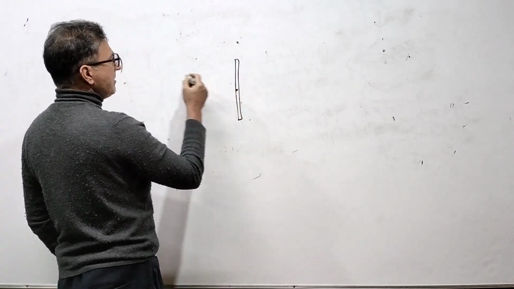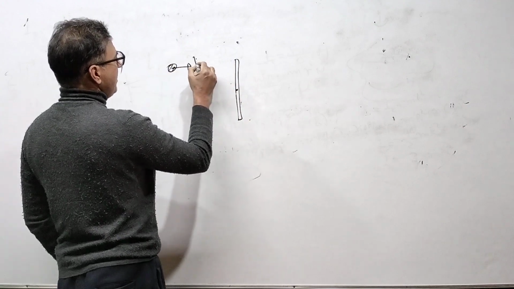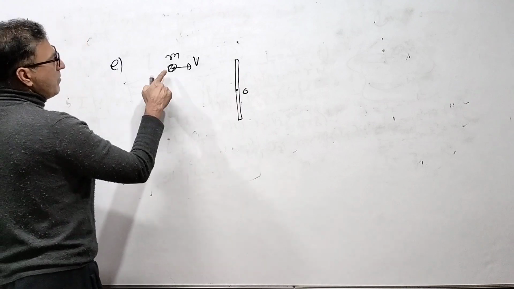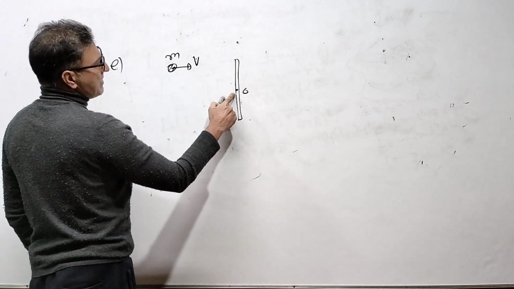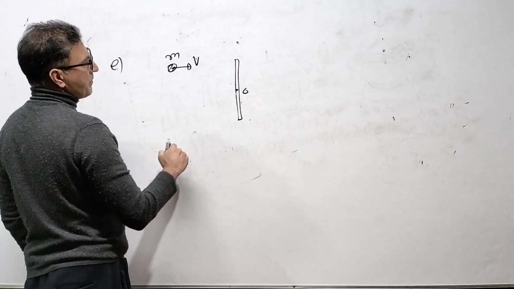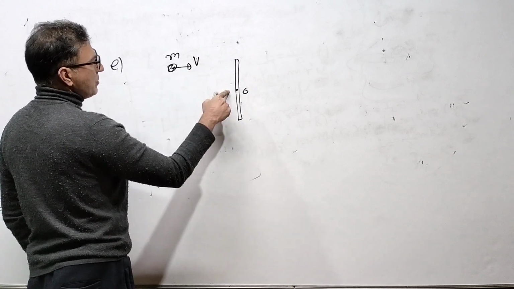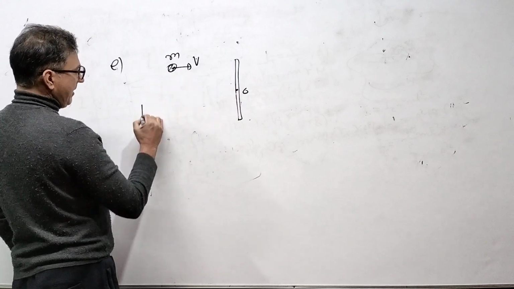Center of mass of the rod is this. It's an object moving with velocity v and mass m. It is O. My question is, what is the angular momentum of this object about this O? Object LO.